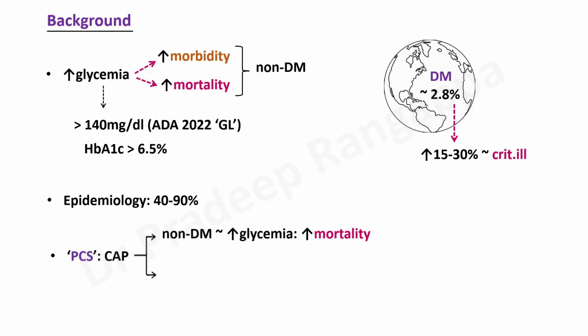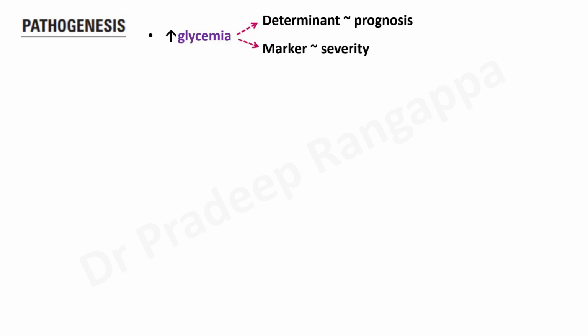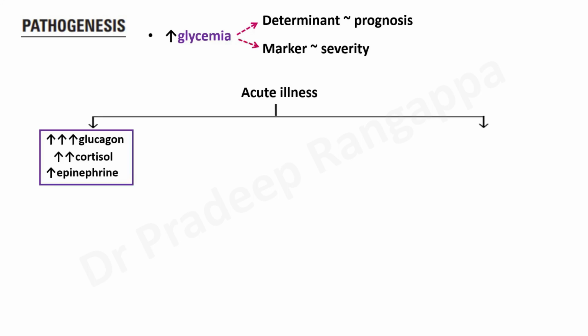In a prospective cohort study, they have shown that in community acquired pneumonia, people who are non-diabetic, when they manifest with hyperglycemia, it had a correlation with an increase in mortality. But in diabetics with community acquired pneumonia, who are already diabetic, hyperglycemia was not necessarily associated with a worse prognosis. So this is the sort of context we have in the background. When you look at the pathogenesis, hyperglycemia in ICU can be a determinant of prognosis. Someone who has high sugars in ICU, especially someone who has no pre-existing diabetes, can be associated with a bad outcome, or it can be a marker of severity.